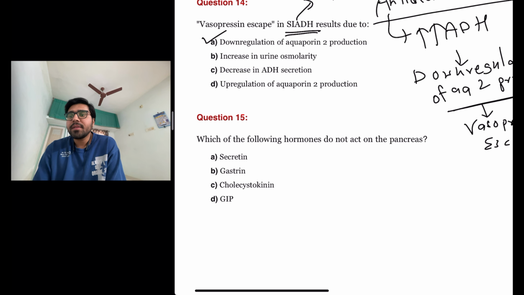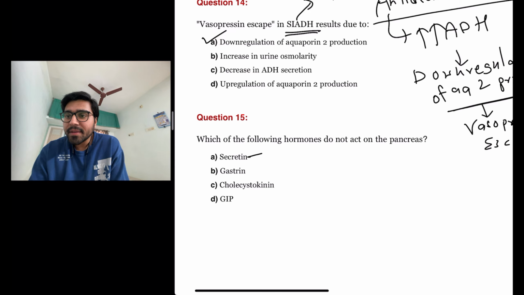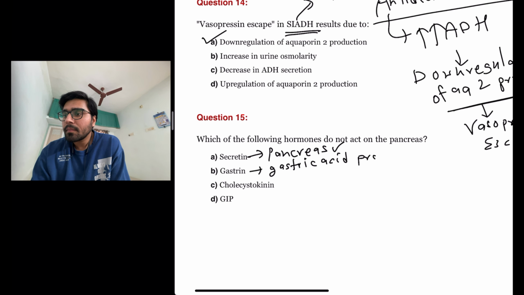The next question is which of the following hormones do not act on the pancreas? So let us look at the options. Secretin, yes, it acts on pancreas and increases the pancreatic juice secretion. Gastrin, no, because it stimulates gastric acid production and gastric mucosal growth.